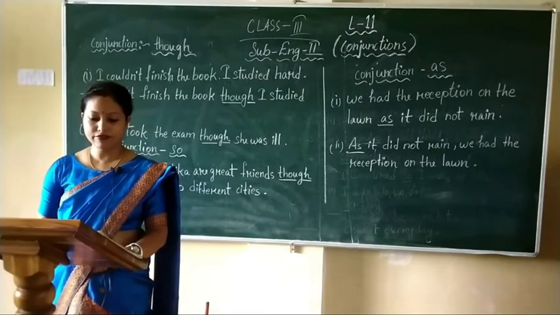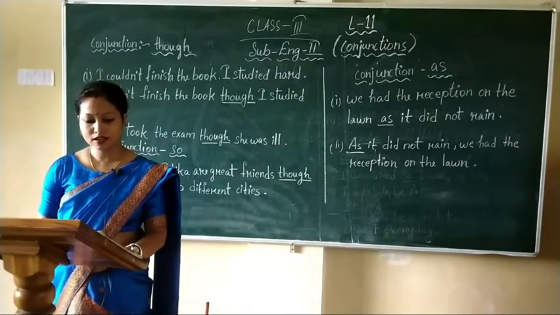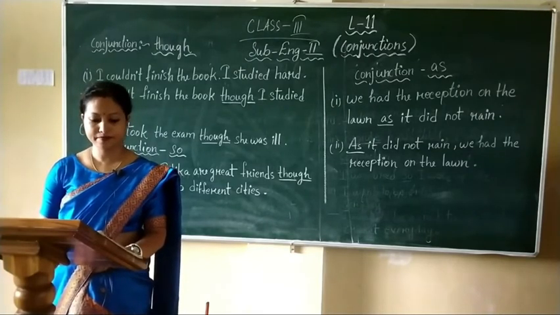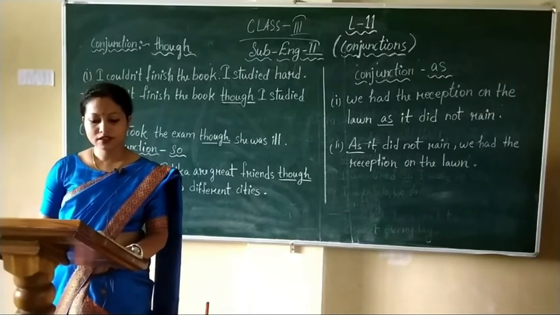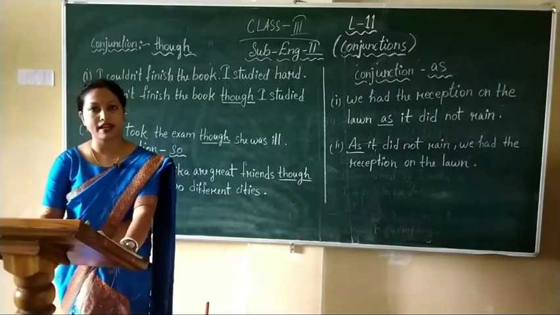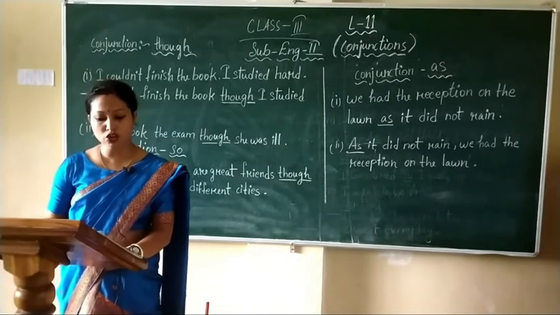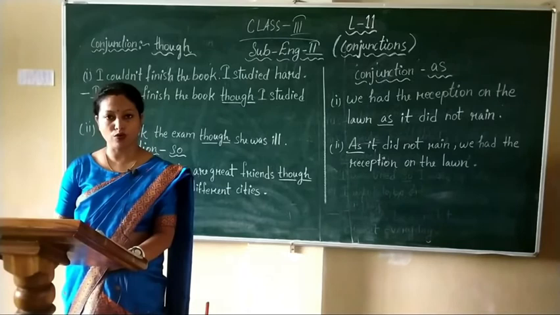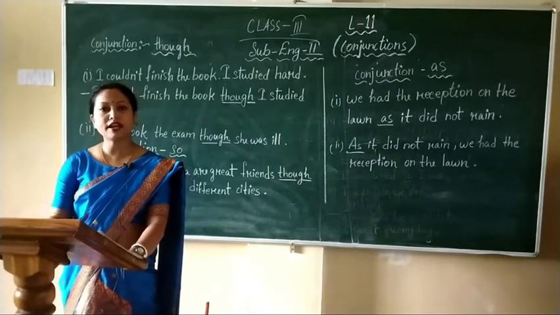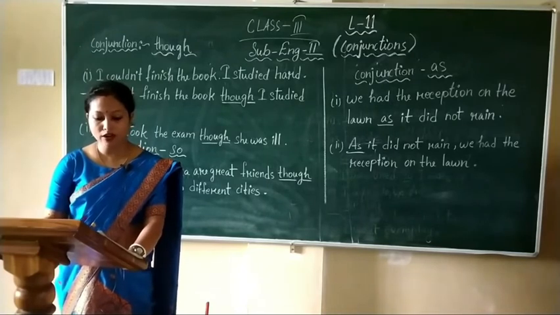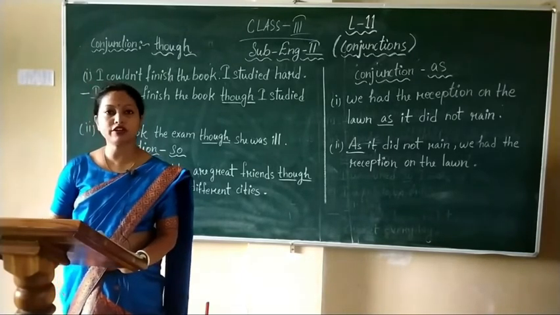Though they live in two different cities, Monica and Tulika are great friends. So students, if you want to start a sentence with though, make sure you complete the thought you started with though. And this kind of sentence structure works well when you are contrasting two different ideas.